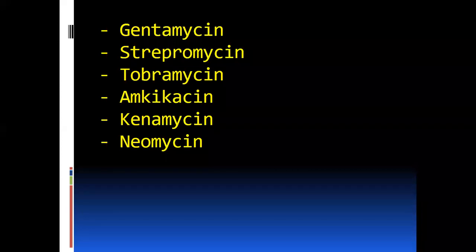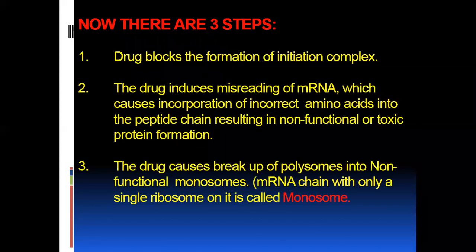Now, some examples of names of aminoglycosides are gentamicin, streptomycin, tobramycin, amikacin, kanamycin, and neomycin. Now, what is the mechanism of action of the aminoglycoside? There are 3 steps for the action of the drug. First of all, the drug blocks the formation of the initiation complex.